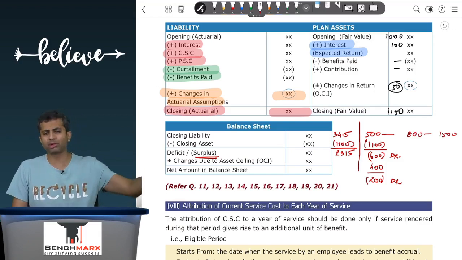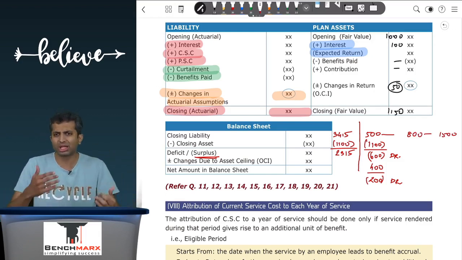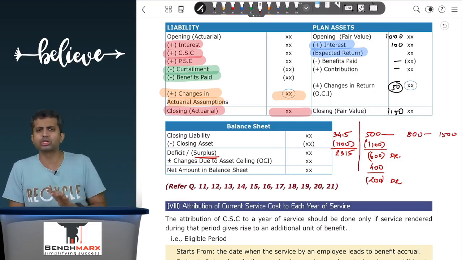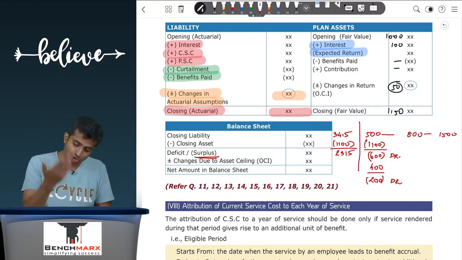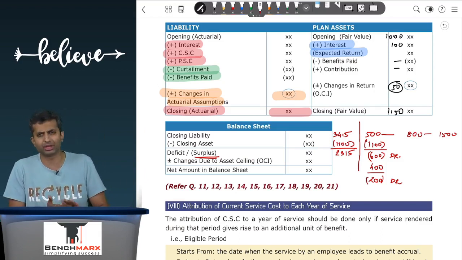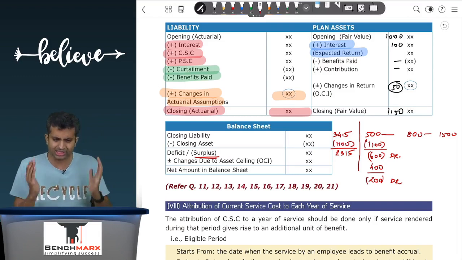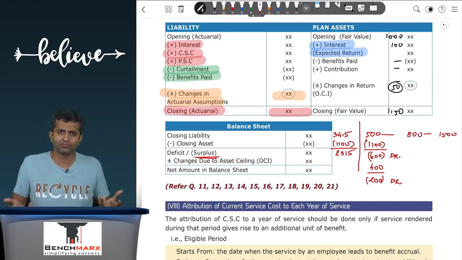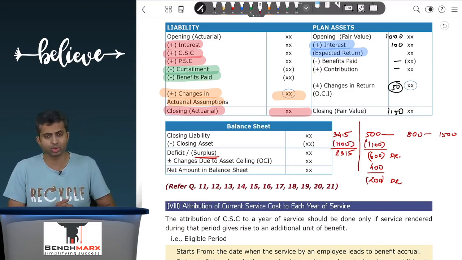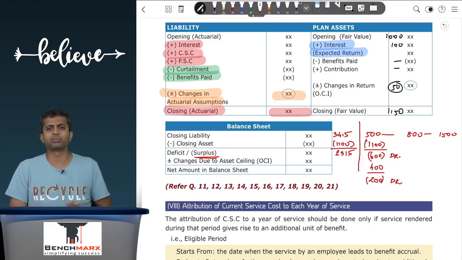It is not that 400 is going to be a real loss. It is just that you can kind of make up that loss by reducing your contributions. However, we cannot just show 600 net in the balance sheet, because as per the terms, the balance sheet is as on date and you cannot withdraw 600 rupees out of the plan. You can at max withdraw 200, and hence 400 will appear as a part of remeasurement reserve.